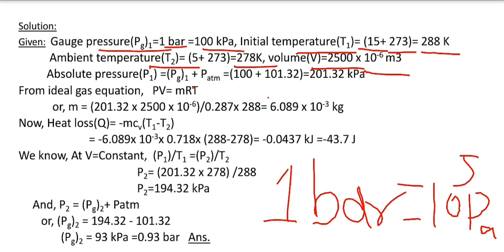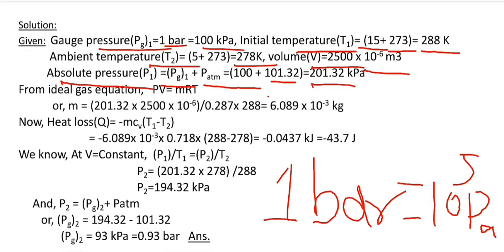Since gauge pressure is measured with reference to atmospheric pressure, absolute pressure is the sum of gauge pressure plus atmospheric pressure. Initially, absolute pressure is equal to gauge pressure, 100 kilopascal, plus atmospheric pressure, 101.32 kilopascal. So the initial absolute pressure is equal to 201.3 kilopascal.